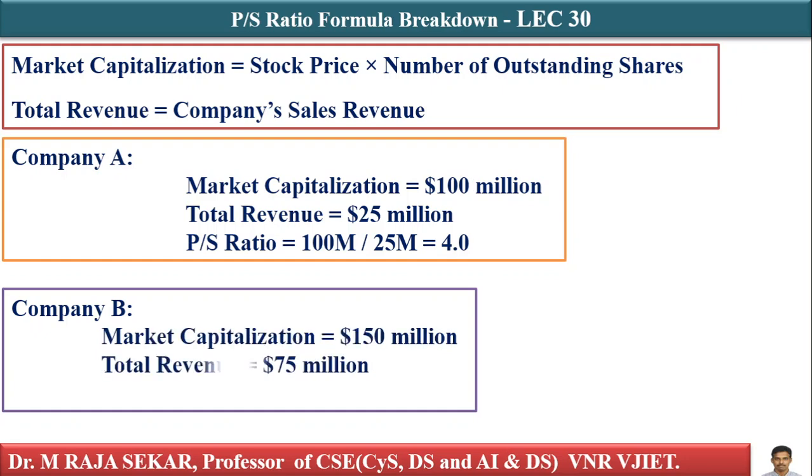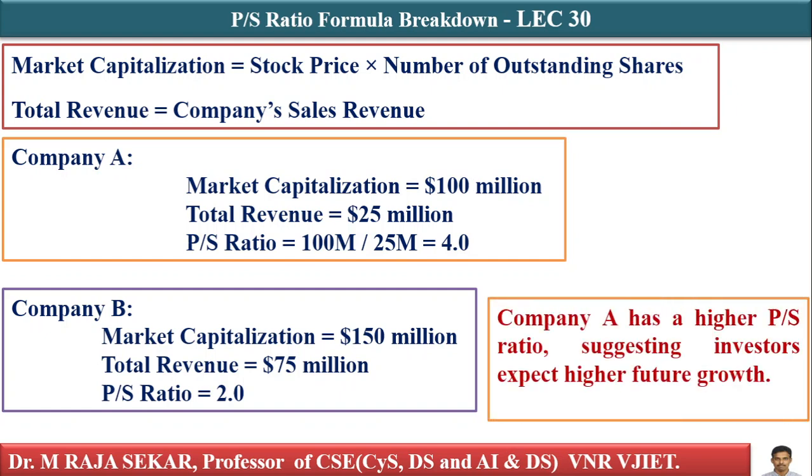In a similar manner, let me take another company B. Let me assume market capitalization is $150 million and total revenue is $75 million. And what is the P by S ratio? Let me say this is 2.0. What is the interpretation? Company A has a higher P by S ratio, suggesting investors expect higher future growth, isn't it?